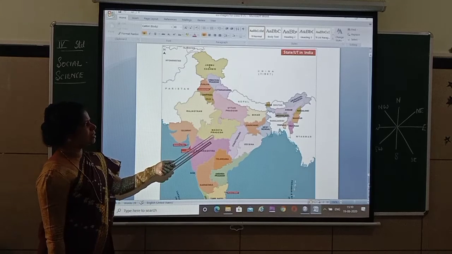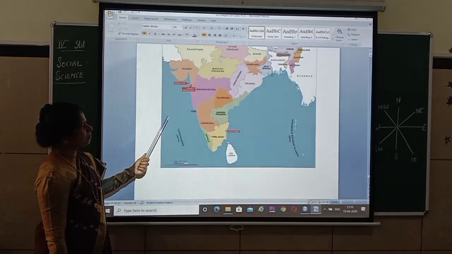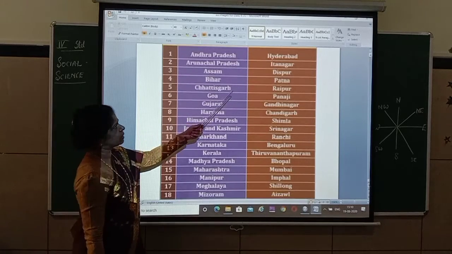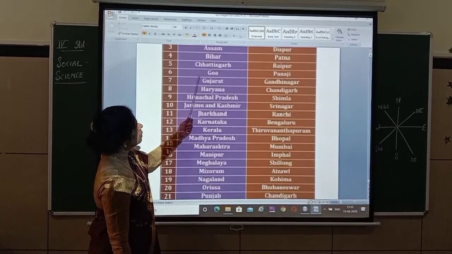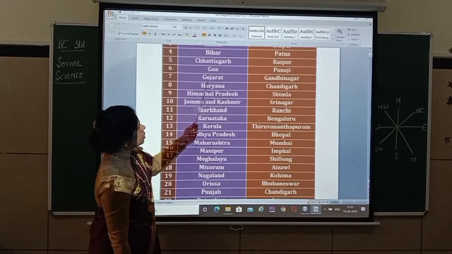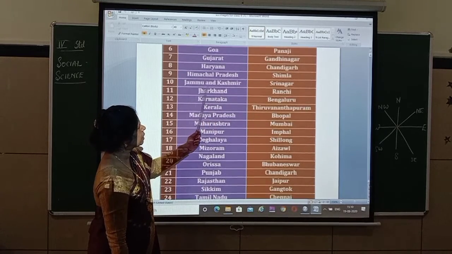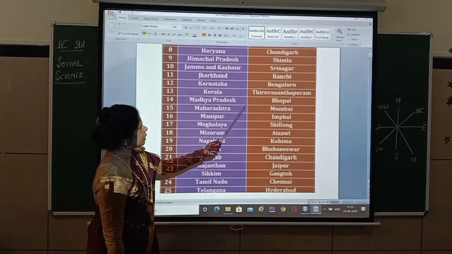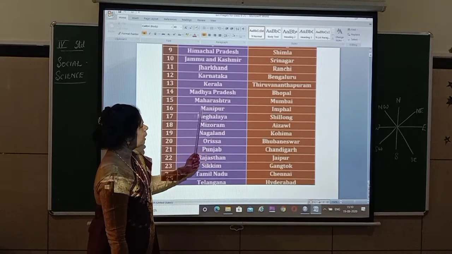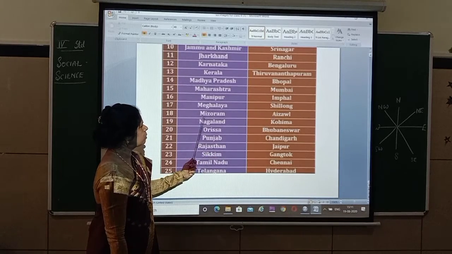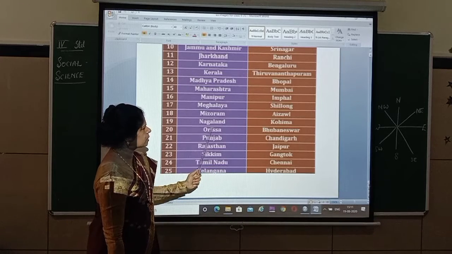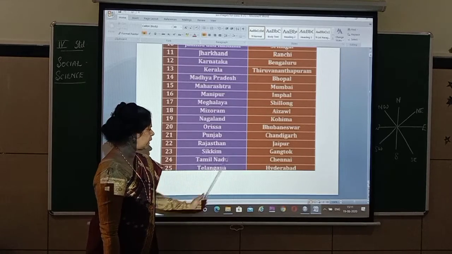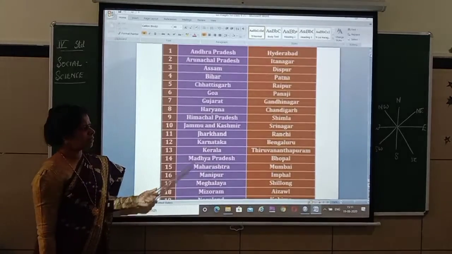So these are the 29 states. Okay, as you can see here, Andhra Pradesh, capital Hyderabad, Arunachal Pradesh, Itanagar, Assam, Dispur, Bihar, Patna, Chhattisgarh, Raipur, Goa, Panaji, Gujarat, Gandhinagar, Haryana, Chandigarh, Himachal Pradesh, Shimla, Jammu and Kashmir, Srinagar, Jharkhand, Ranchi, Karnataka, Bengaluru, Kerala, Tirunelveli, Madhya Pradesh, Bhopal, Maharashtra, Mumbai, Manipur, Imphal, Meghalaya, Shillong, Mizoram, Aizawl, then Nagaland, Kohima, Orissa, Bhubaneswar, Punjab, Chandigarh, Rajasthan, Jaipur, Sikkim, Gangtok, Tamil Nadu, Chennai, Telangana, Hyderabad. So these are the different states with their capitals.